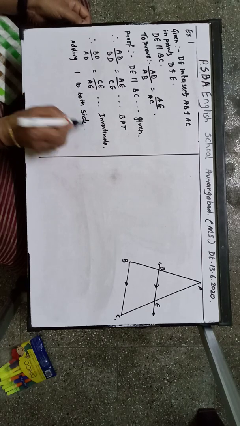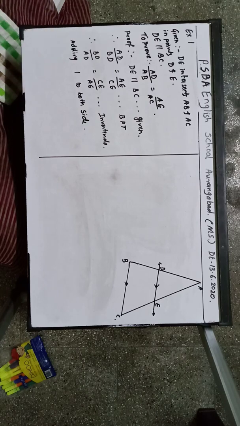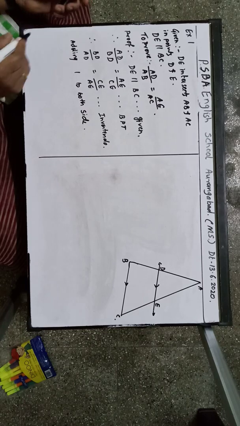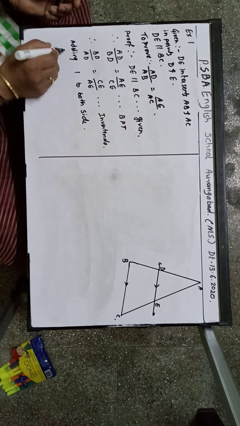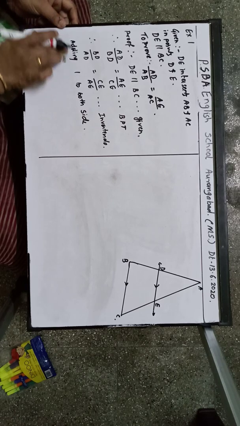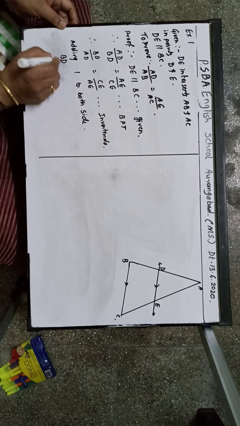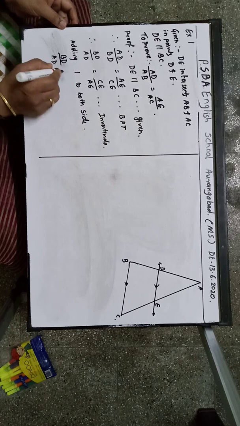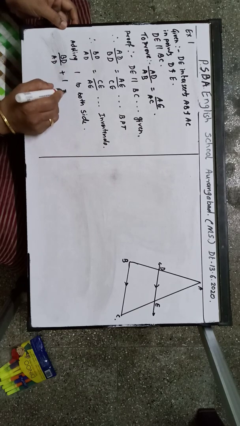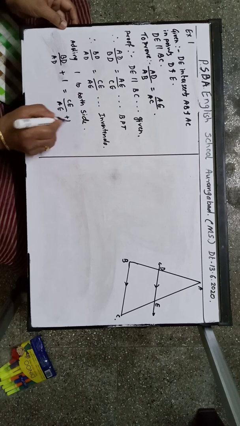Now children, for an equation we can add an equal number, subtract an equal number, multiply with the same number or divide with the same number. So we are going to add the same number to both the sides. So BD upon AD plus 1 is equal to CE upon AE plus 1.